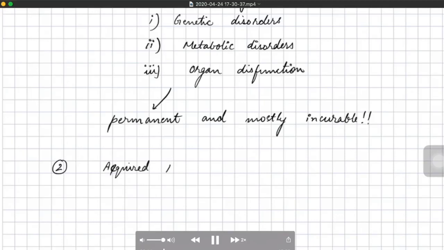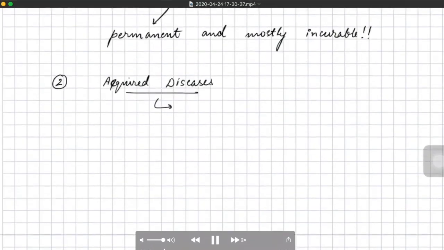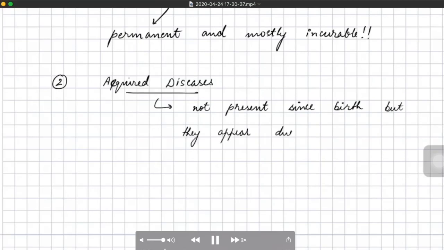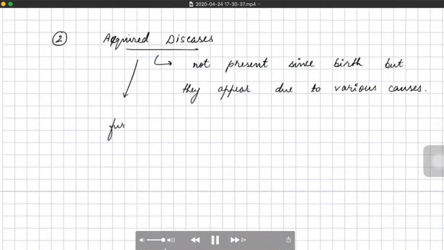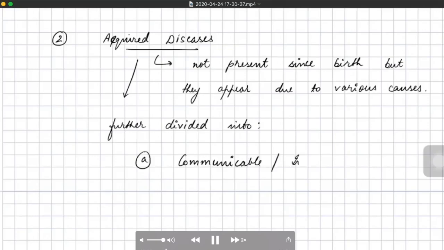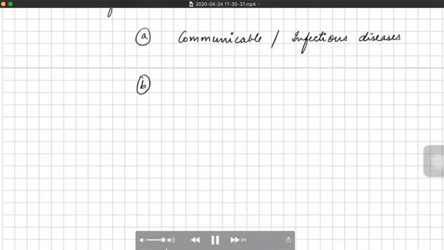The second type of diseases are acquired diseases. These acquired diseases are not present since birth like the congenital disease, but they are acquired in due course of human life. They appear in due course of life, and they occur due to various causes. They can further be divided on the basis of the causes and type into, number one, communicable or infectious human diseases, which are caused by certain pathogens or foreign material, and then non-communicable or non-infectious human diseases.